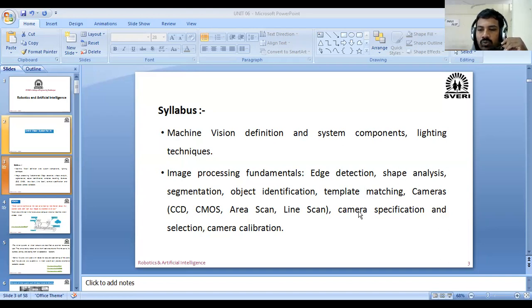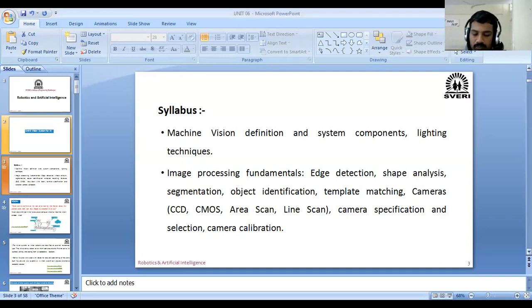Again, we require two more lectures to finish this unit, which means we need about 5 to 6 lectures in total to finish our vision system.